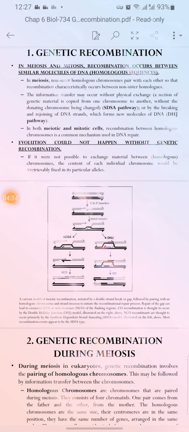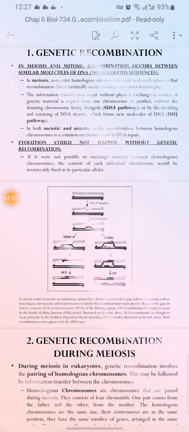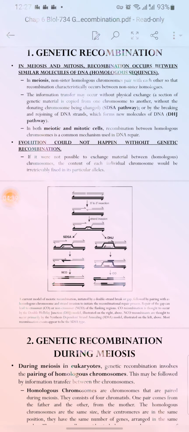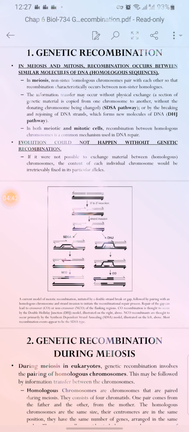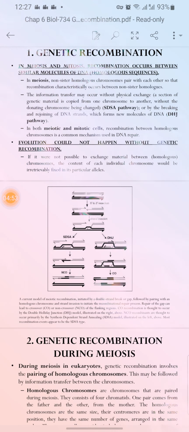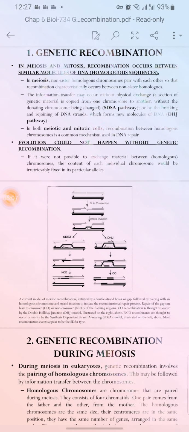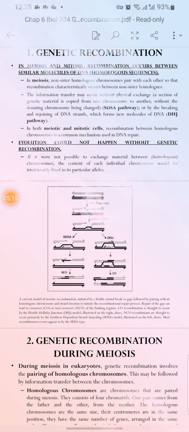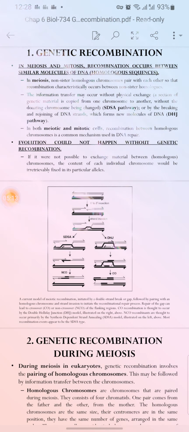Evolution could not happen without genetic recombination. That's the main point: evolution is a change that takes place on a large scale after many generations, but on a smaller scale, from parents to offspring, it can be seen in one generation. For example, with eye color, if both parents have the same color, the offspring obviously have a possibility like the mother or like the father.